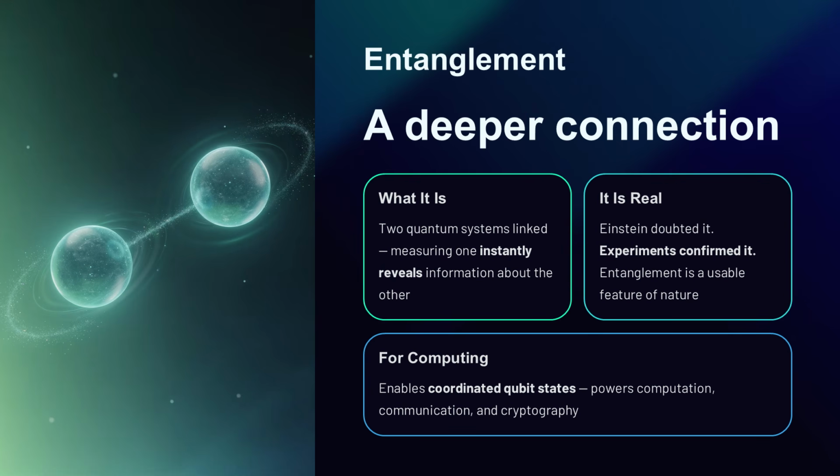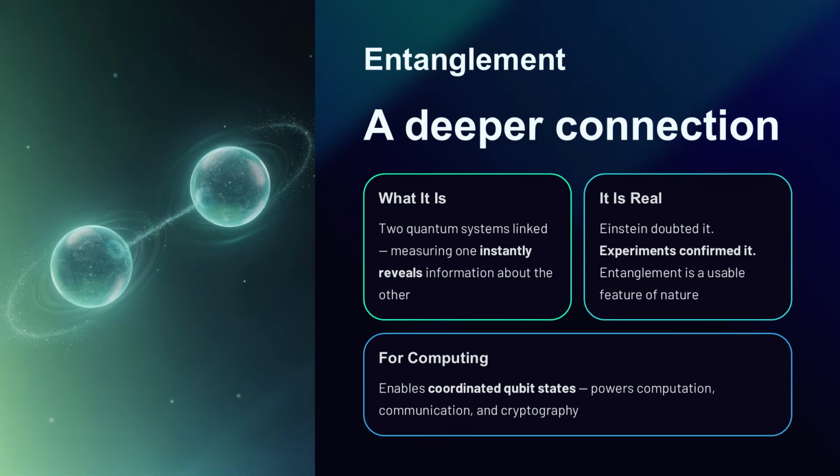In quantum computing, entanglement allows qubits to be connected in ways that classical bits cannot match. It helps create coordinated quantum states that support powerful computation, quantum communication, and quantum cryptography. Without entanglement, much of the excitement around quantum computing would disappear.